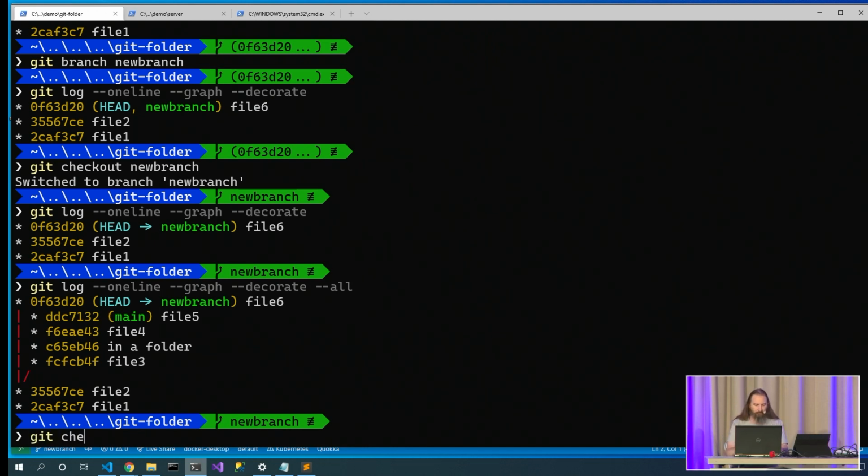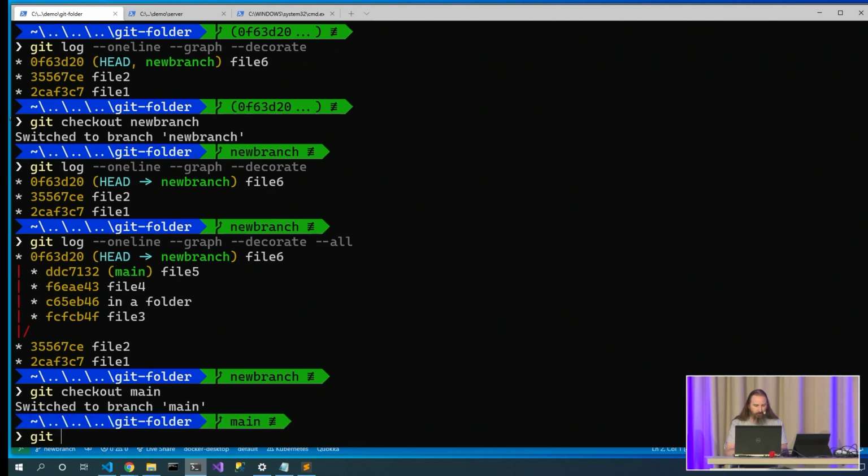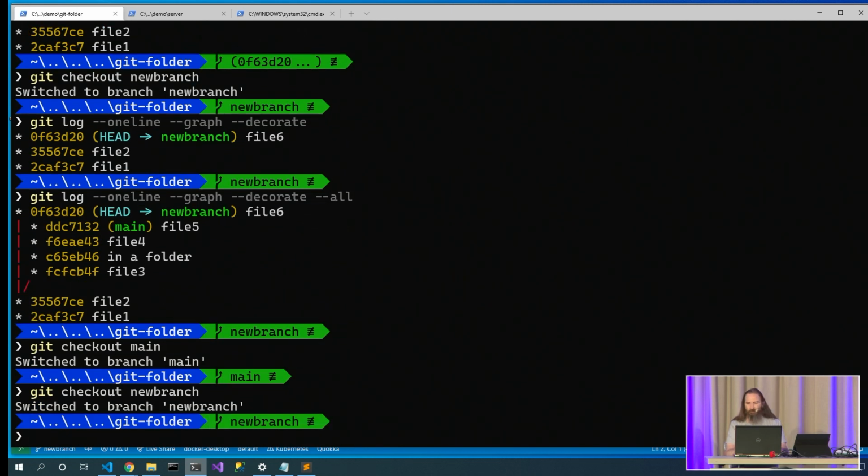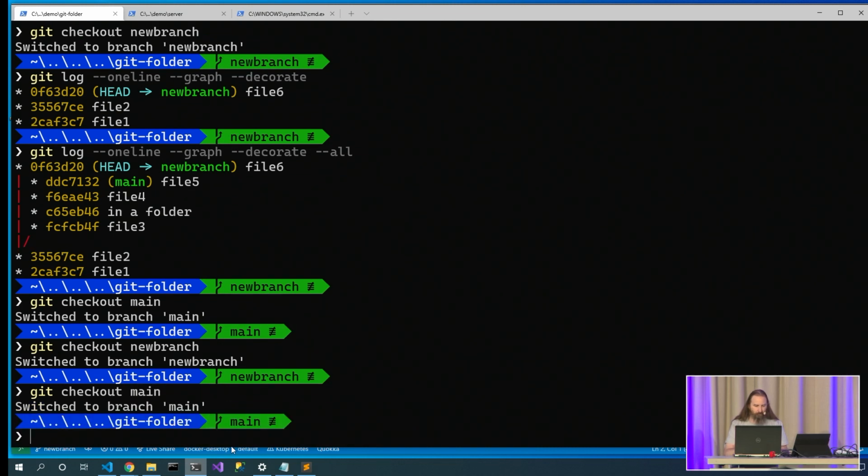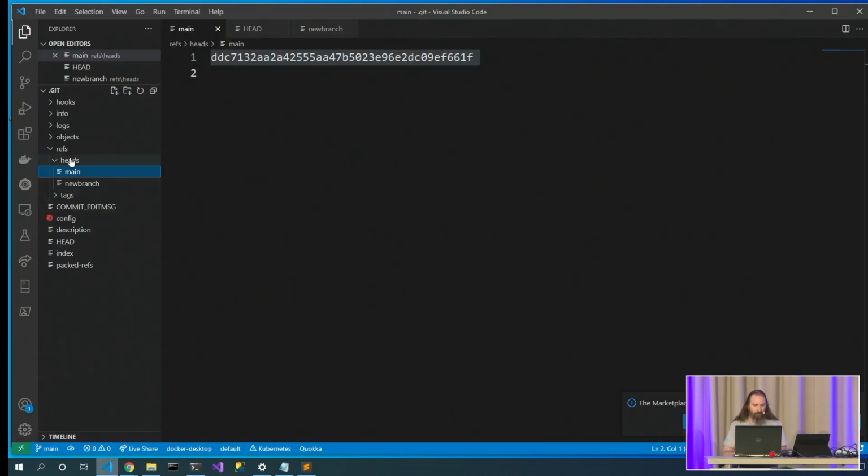So now I can git checkout main, git checkout new branch, and I'm changing that HEAD file to point to different places. Okay, so that's how local branches work: we just have these files inside the heads folder.